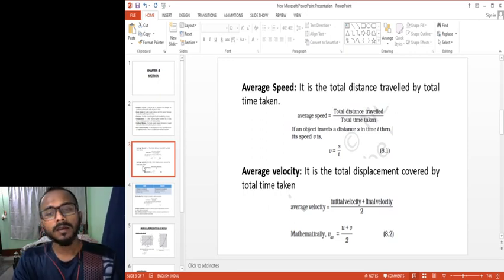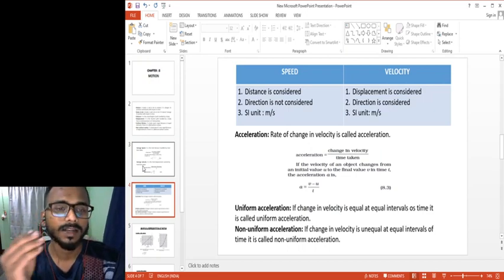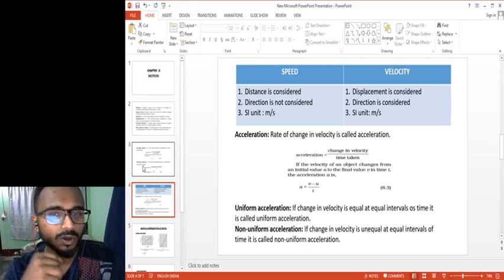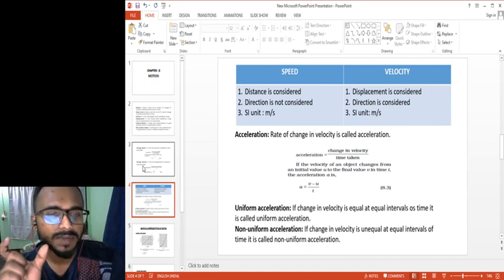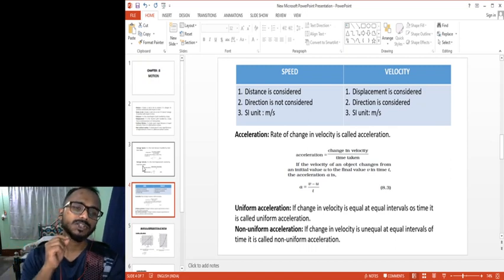Okay, so next is speed and velocity. Now let us understand the very basic differences and similarities between speed and velocity. As I said, in speed we always consider distance, right? In velocity, displacement is considered. Next, in velocity, direction is to be mentioned.